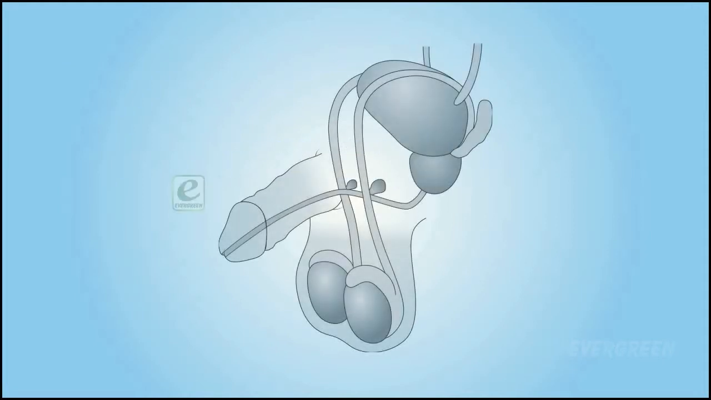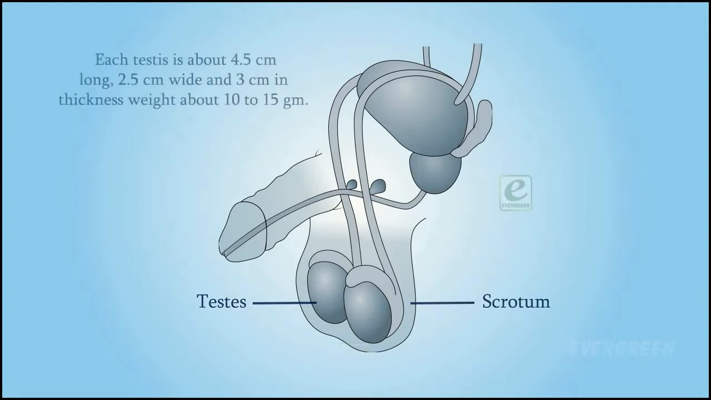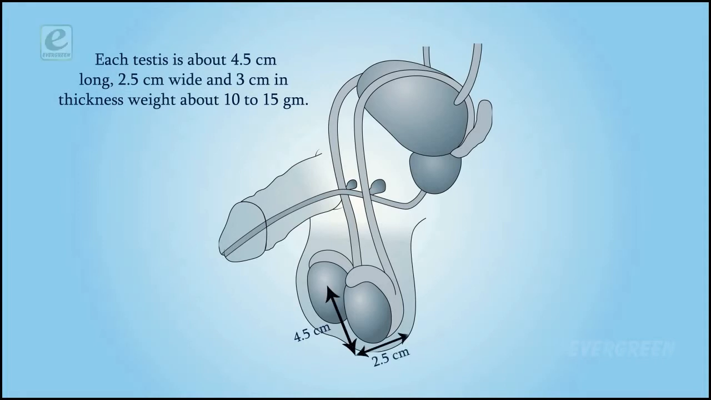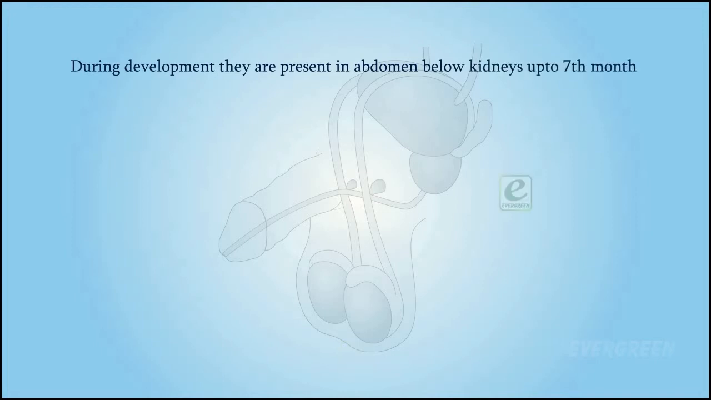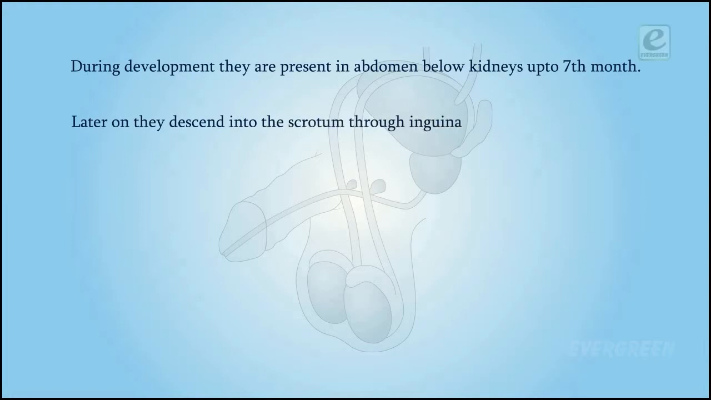Now let us study testes. Testes are a pair of oval organs in a thin pouch of skin called scrotum in man. Each testis is about 4.5 cm long, 2.5 cm wide and 3 cm thick, weighing about 10 to 15 grams. During development, they are present in the abdomen below the kidneys up to the 7th month. Later on, they descend into the scrotum through the inguinal canal.